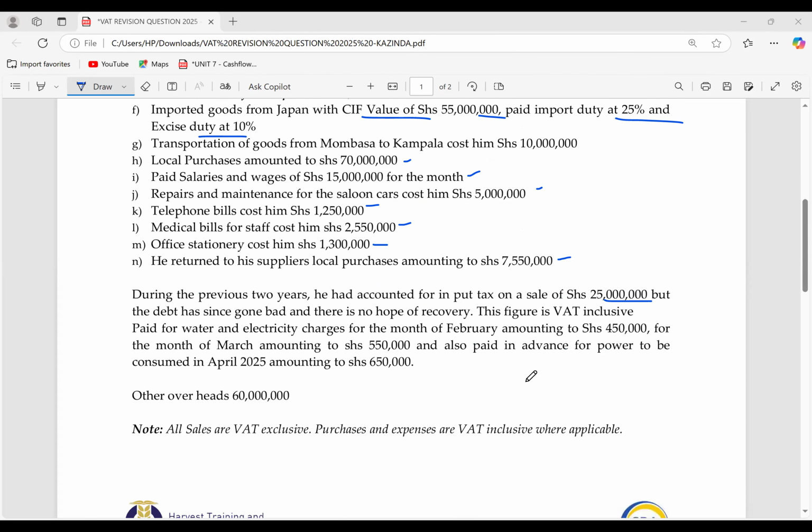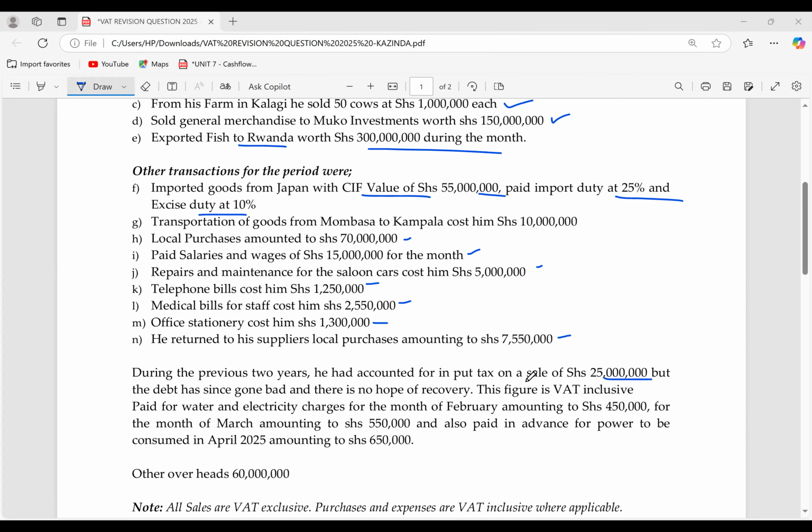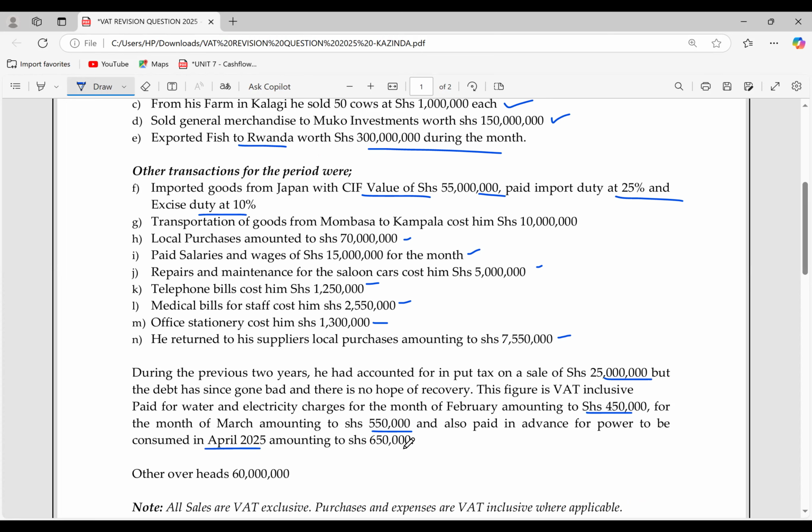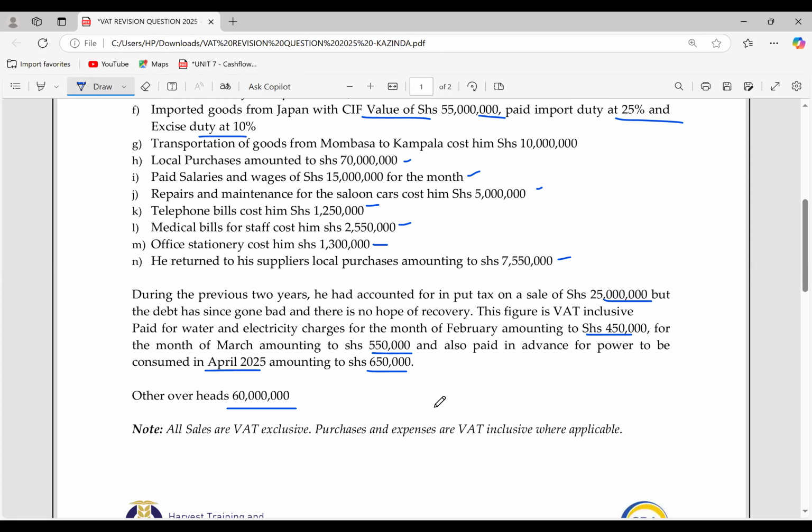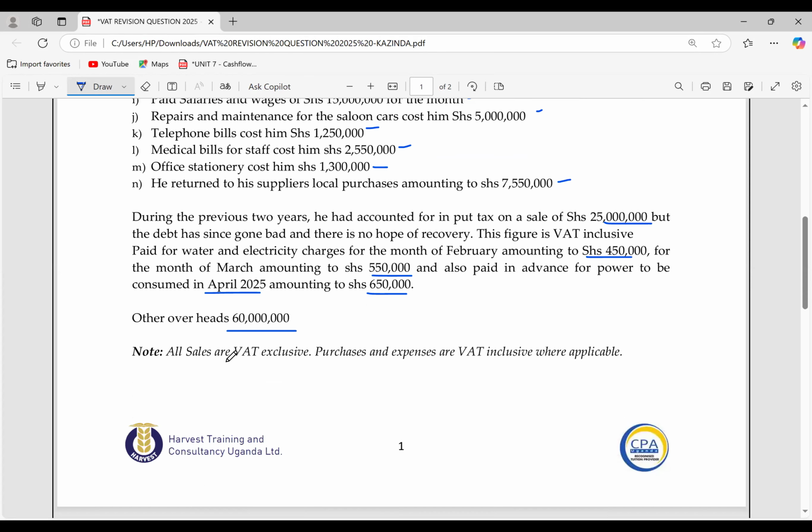Yes, 2025, for 450,000. For the month of March 2025, the water and electricity bill was 550. He also paid in advance for power consumed in April 2025, amounting to 650 million. Other overheads, 60 million. All sales are VAT exclusive.